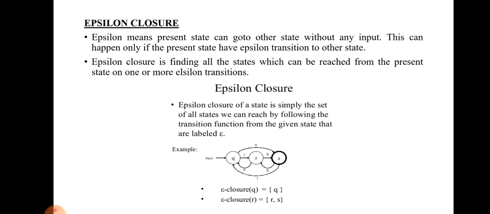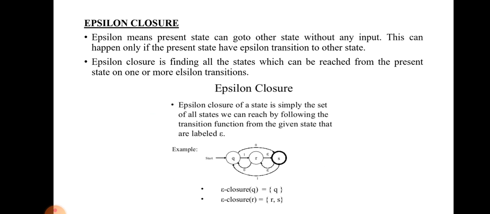So consider this example. There are three states: Q, R, S. So we can easily find the epsilon closure of each state. Each and every individual state has its own epsilon closure, because the epsilon is invisible, but every state has its own epsilon value as the input. So epsilon closure of Q is equal to Q, and the state Q doesn't have any epsilon input, so the epsilon closure of Q is Q only.